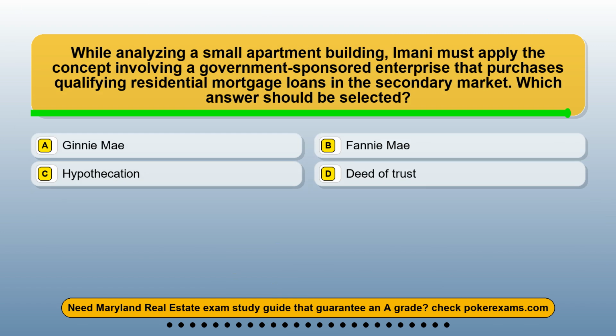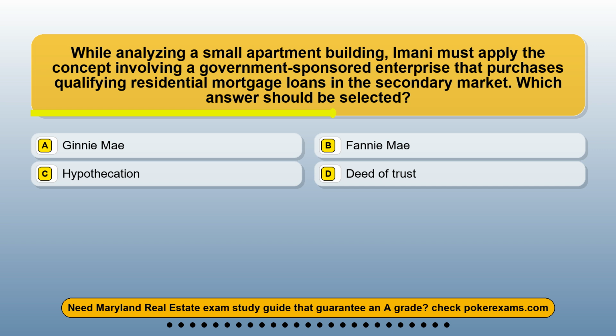Question 13. While analyzing a small apartment building, Imani must apply the concept involving a government-sponsored enterprise that purchases qualifying residential mortgage loans in the secondary market. Which answer should be selected? Option A, Ginnie Mae. Option B, Fannie Mae. Option C, hypothecation. Option D, deed of trust.